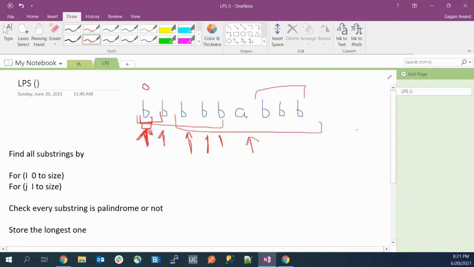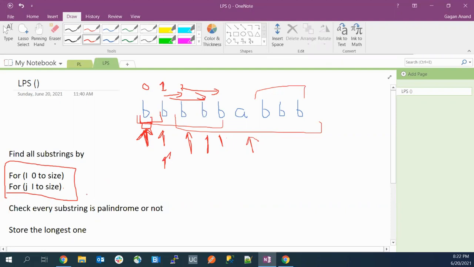After checking this way, I'll move to the first index and consider it as the starting index. I'll go for the second index, like from 1 to 2, from 1 to 3, from 1 to 4. This way I'll find all the substrings. So we can use two nested loops to find all the substrings. Is this clear to you all now?